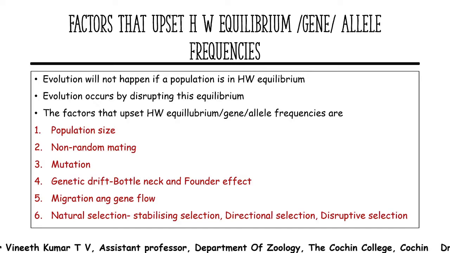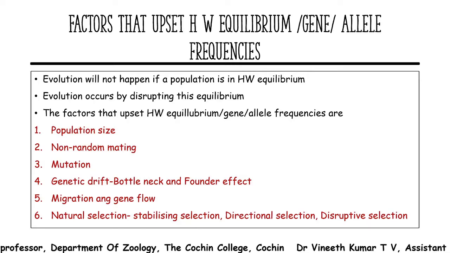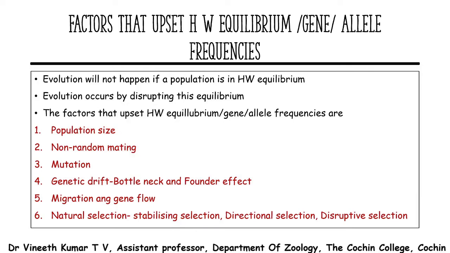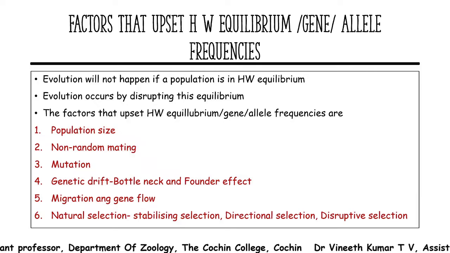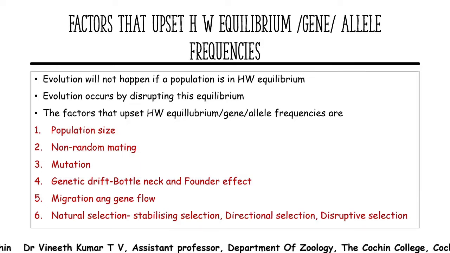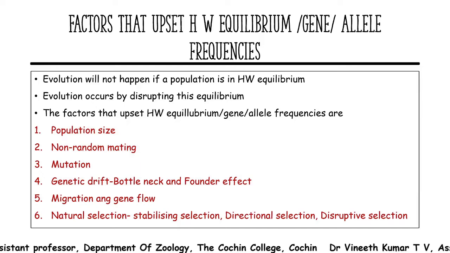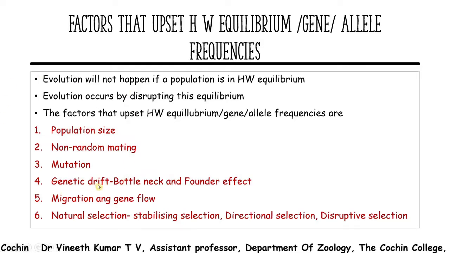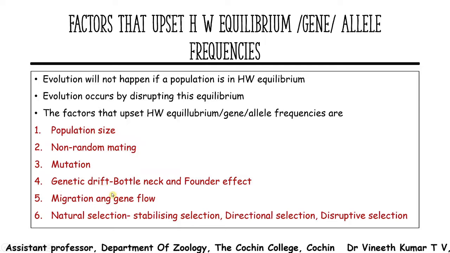It appears that selections are really ineffective in very large populations, and it really affects the population whenever its size is very small. Natural selection is operating in all populations, but genetic drift will operate in both large and small populations.